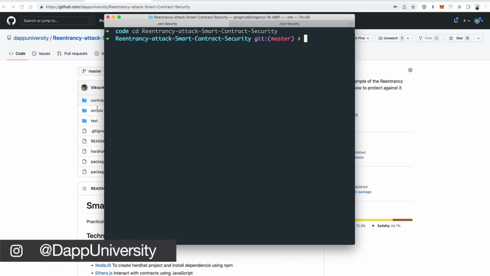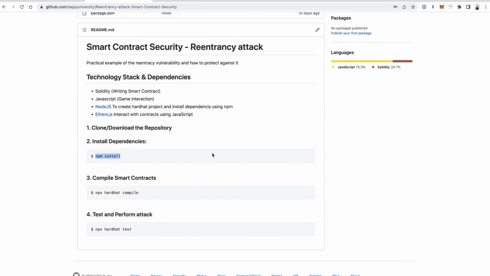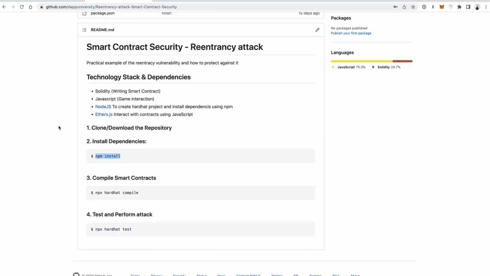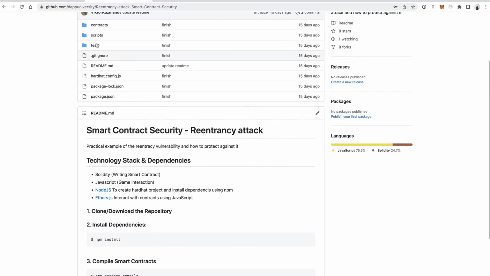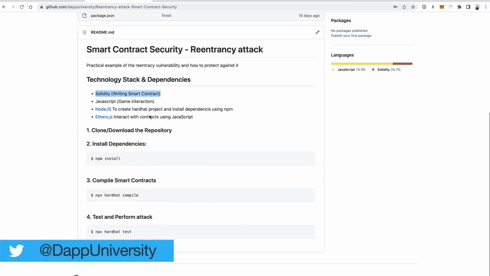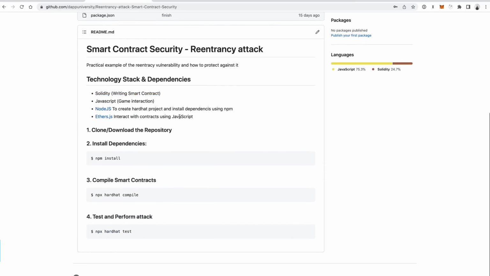And then next, we need to install the dependencies for the project. We can install the dependencies with Node like this, so npm install. I've already done this step as well, but you should wait for your dependencies to finish. You'll see them there. Then you need to make sure you have some basic dependencies on your computer before you can run this example. Even if you don't run it completely, you can still grab the code and make sense of it. But you need Solidity, which is going to be installed through Hardhat, which gets installed with that npm install.